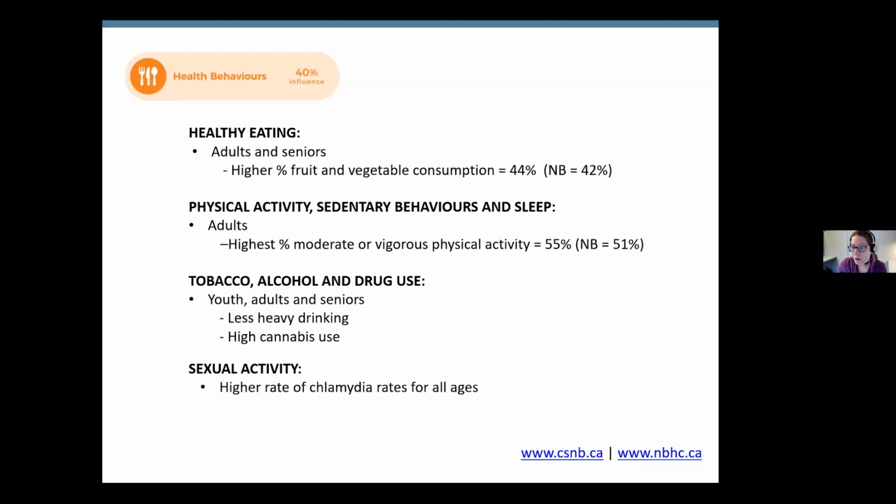This area has the smallest percentage of youth, adults and seniors who drink heavily. However, 1 in 10 adults or seniors use cannabis daily, which is the highest proportion in the province. The chlamydia rate is higher than the provincial average among youth and in the general population as well.